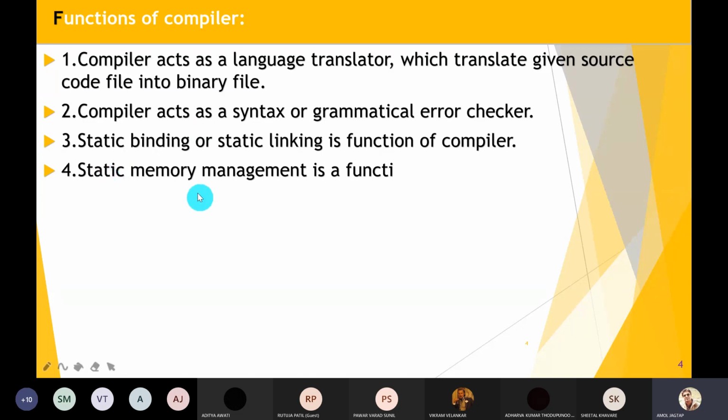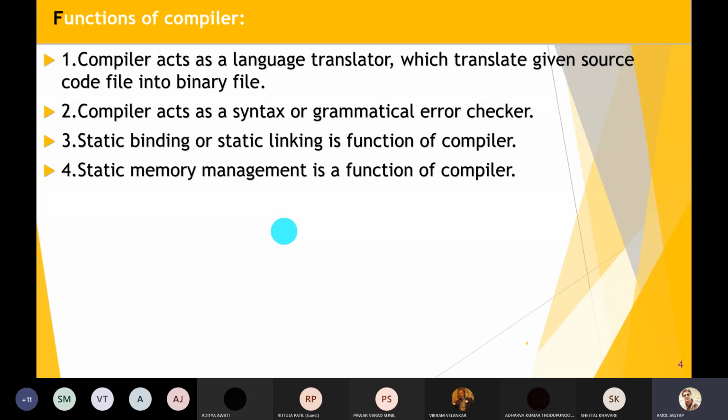Then next one is static memory management. That is also a function of a compiler. So these are all the functions of the compiler. So guys, these are the basics of compiler. What are the functions of the compiler?